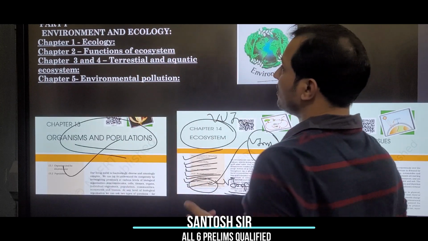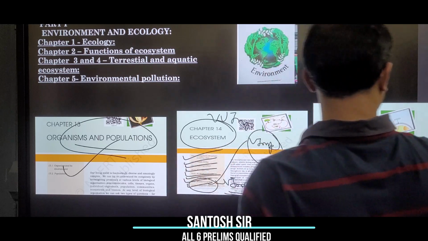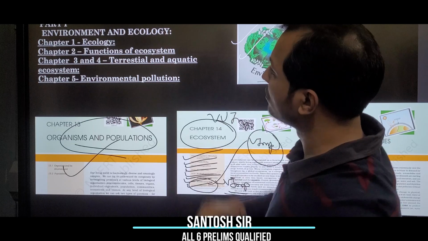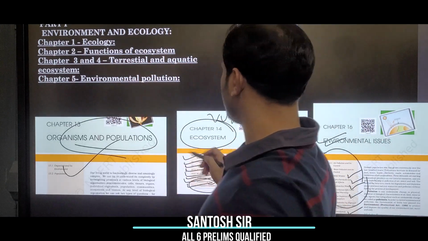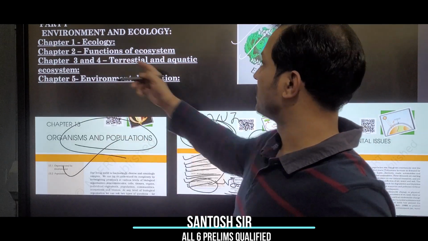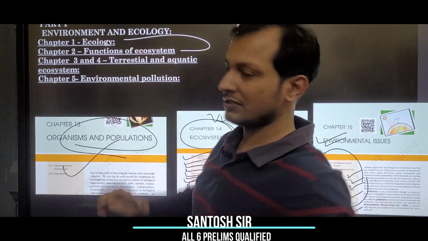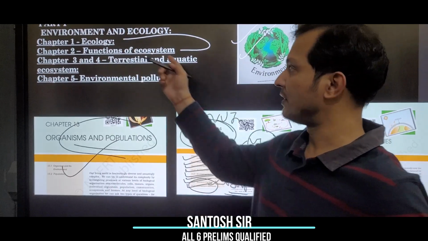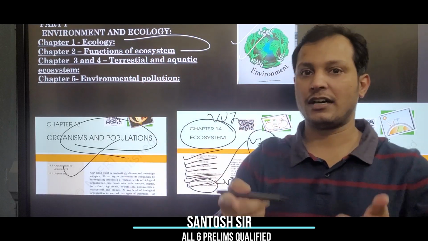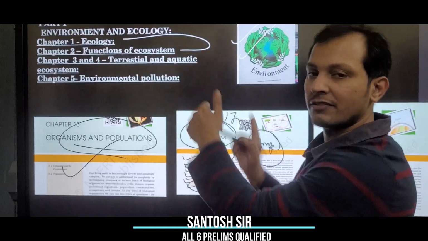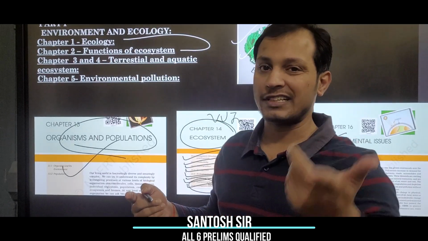Once you do this, you can go to this book. Any standard book you can go to. Here, same chapters, ecosystem and functions of ecosystem. If you have read this, then you can skip this also. Just browse through it. If something is extra, then you can refer that. Otherwise, this book also covers this chapter very well. Just go through it if something extra is there.